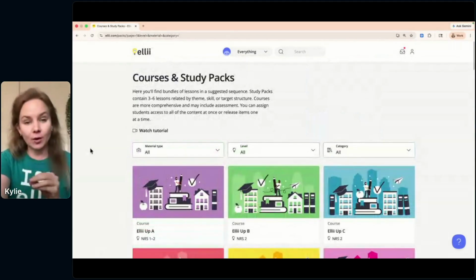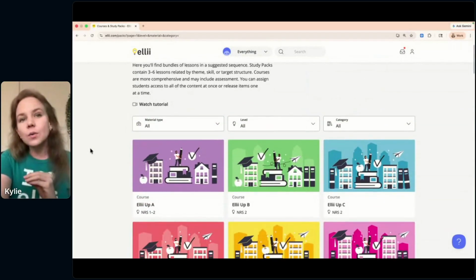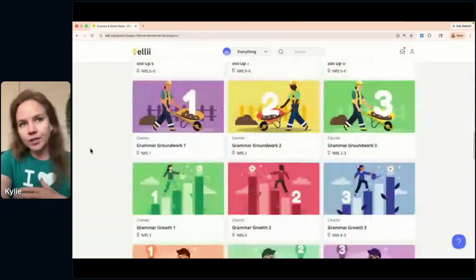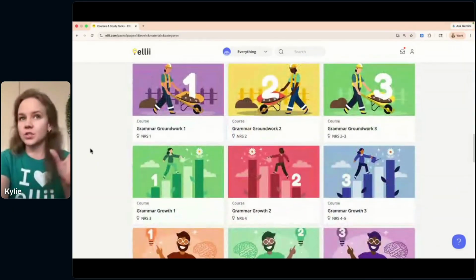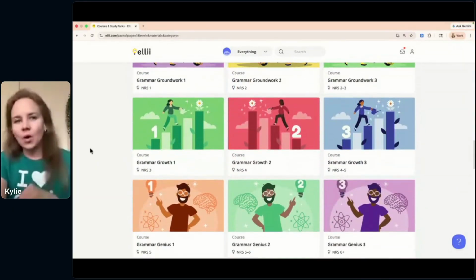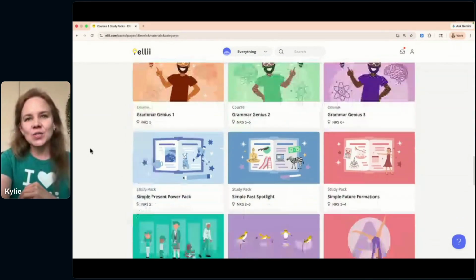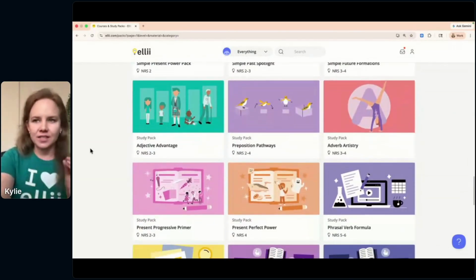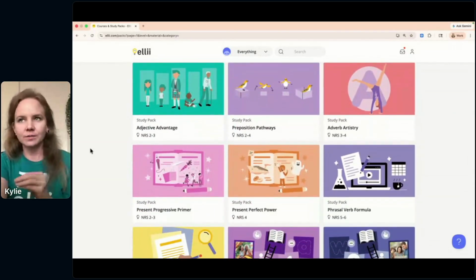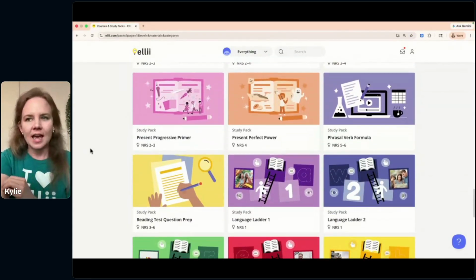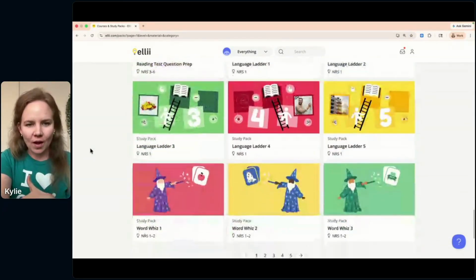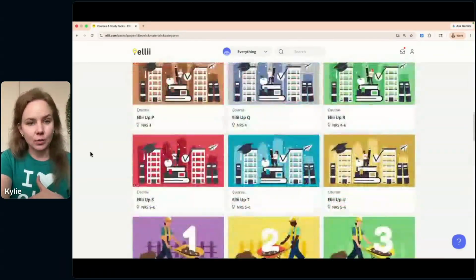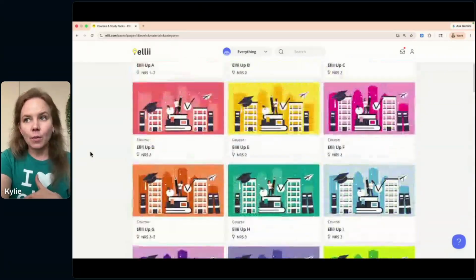So those are a little bit about our general English courses. We also have some other types here. I'm scrolling down a bit. Some grammar courses just focused purely on grammar, starting out with grammar groundwork, and then growth, and then genius, and then also some different types of study packs here that I was mentioning. So you can see here, these study packs are related around a particular grammar function, perhaps, and some other types as well. So definitely a place to explore if you're looking for groups of lessons and materials that you can teach together. I'm just going to scroll back up here.